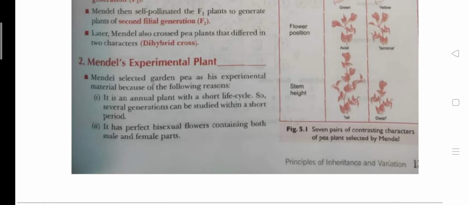Mendel tried to explain the variations by doing experiments on Pisum sativum, or you can say the garden pea plant.